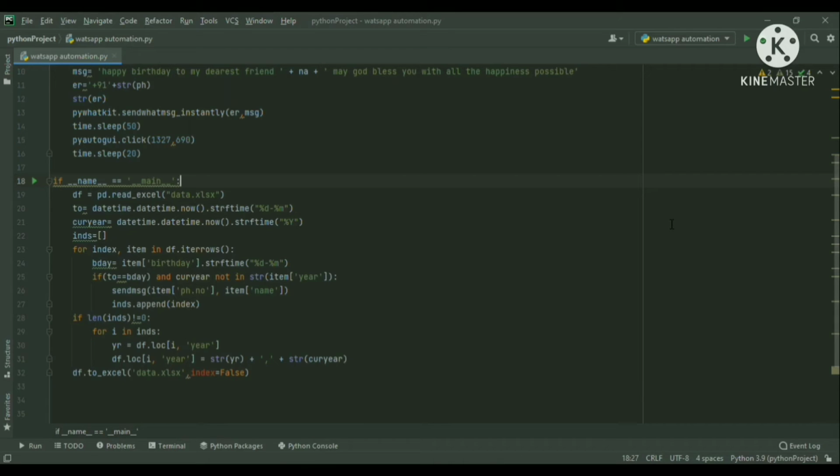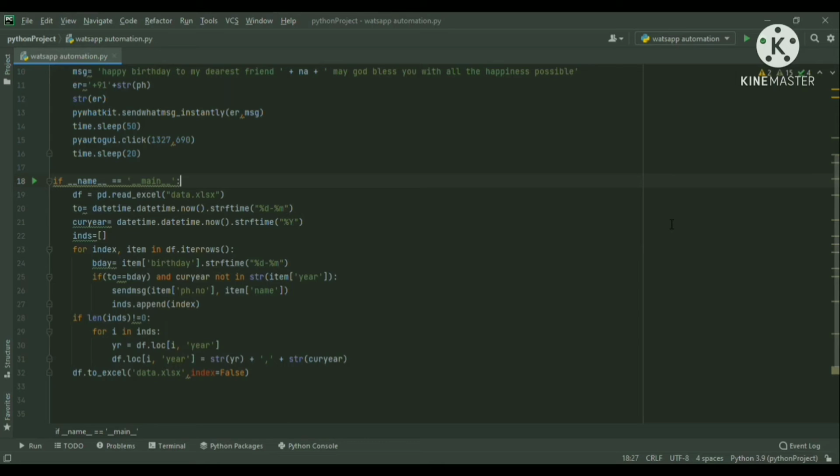Next, we compare our to, which has our current date, and the bday, where for a particular row we are storing the birth date, and we see whether they are the same dates. And then we have our current year, which has our present year in it. Both of them will be checked, so the birthday is compared to to, and the current year will be checked to see whether it is not present in our already given year column. So if 2021 is not present in our year column in the respective row, then we are going to send our birthday wish to that particular person. The current year not being present in the particular column means that we haven't wished the person for the present year.